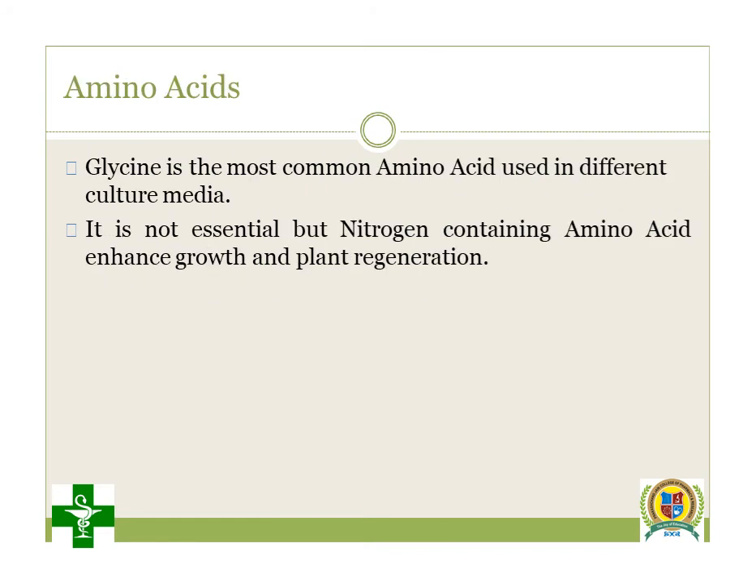Then amino acids. All of you know that amino acids are responsible for protein synthesis, and protein is a primary food material for all living organisms. Carbohydrate, protein, and lipid, these three are the primary metabolites, primary nutrients. So they are called primary metabolites. So plants require proteins for their good growth.